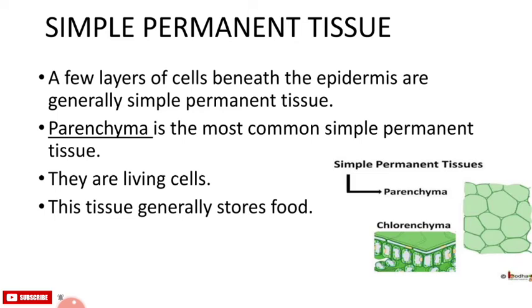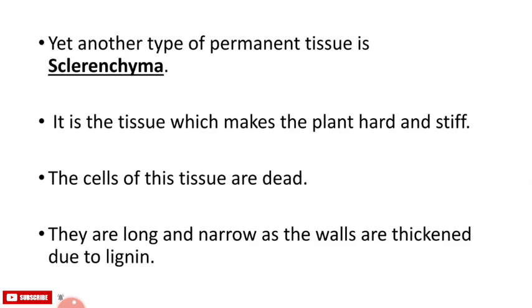They are living cells. They are usually loosely arranged, thus large spaces between the cells are found in the tissue. The tissue generally stores food. Yet another type of permanent tissue is sclerenchyma. It is the tissue which makes the plant hard and stiff. The cells of this tissue are dead. For example, the husk of the coconut is made by sclerenchymatous tissue.